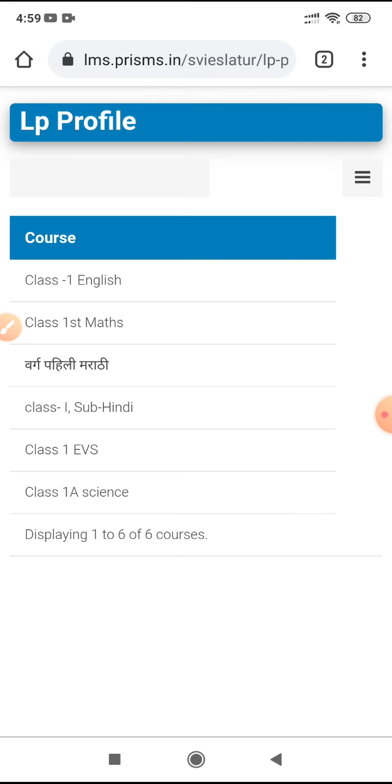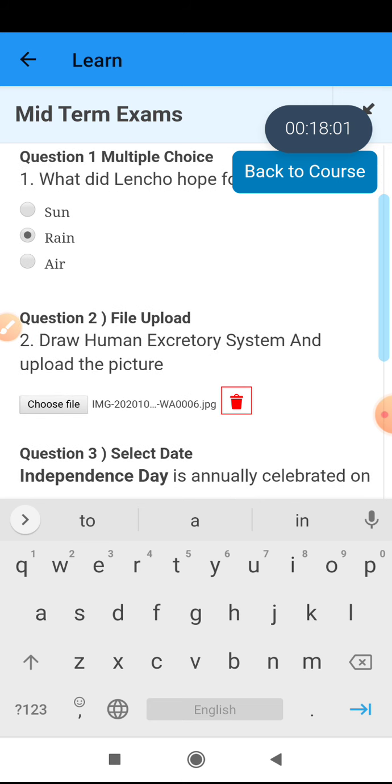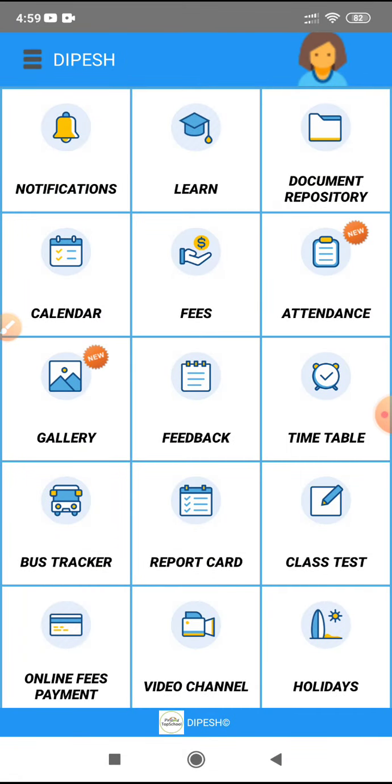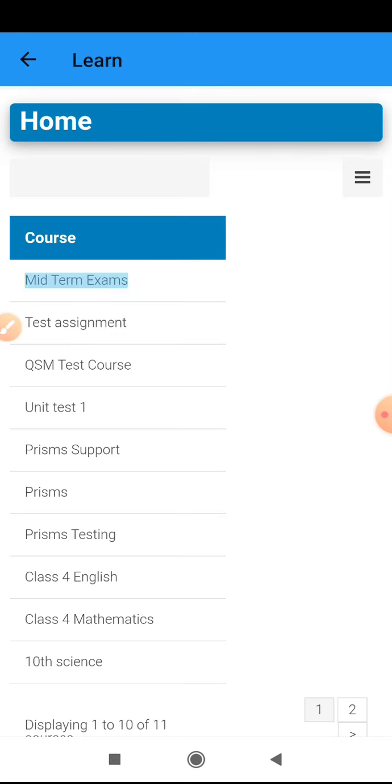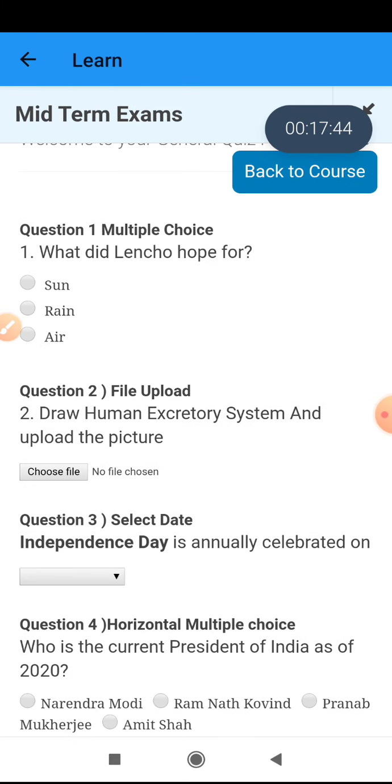That's why even if your network goes away, you can come back over here, check your network, do everything else, and then come back to your quiz. You can simply click on this and come back to your quiz, but do not exit that quiz. If you exit it, whatever is uploaded right now goes away. So now let's say I exit this, and I come back to the learn tab, go to my course and open my course again. Now I won't be able to see whatever I had uploaded. If this happens in the last 5 to 10 minutes of your exams, it can be problematic.